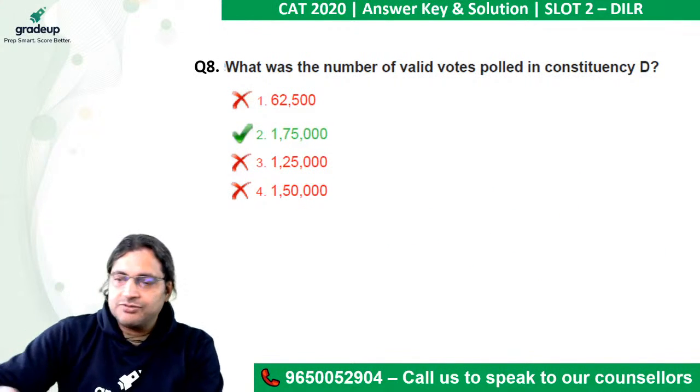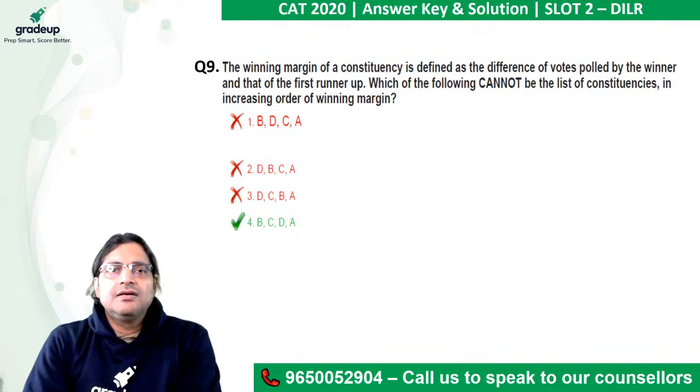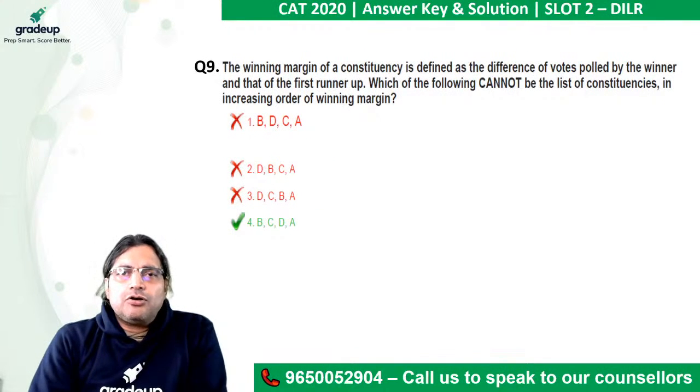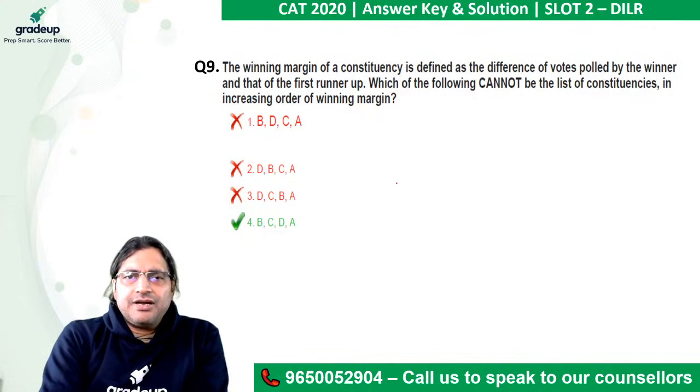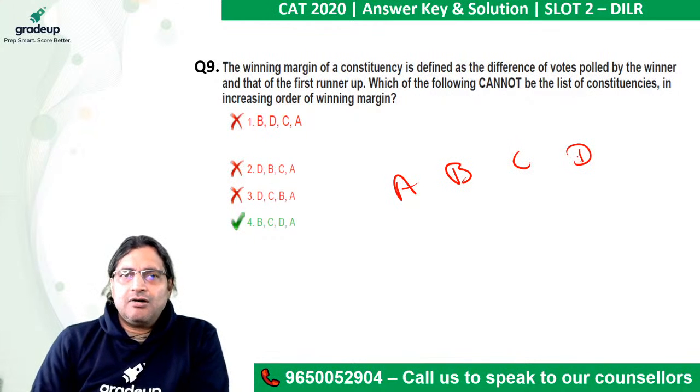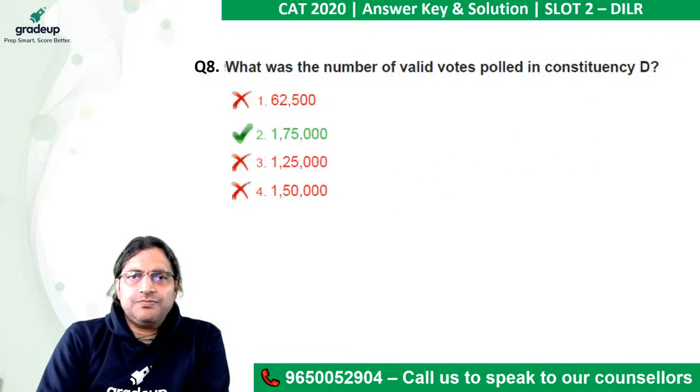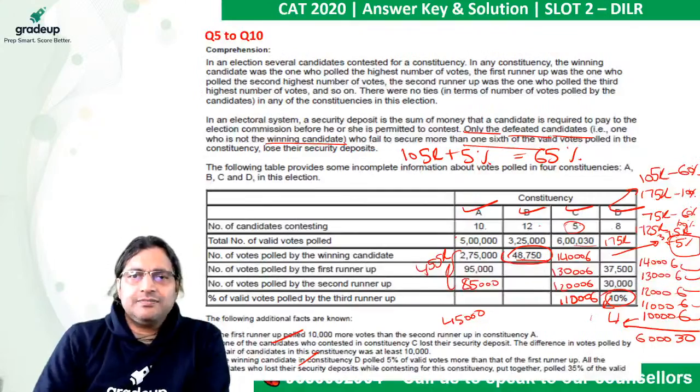Let's move to the next question, and that question is: the winning margin of a constituency is defined as the difference of votes polled by the winner and that of the first runner-up. Which of the following cannot be the list of constituencies in the increasing order of winning margin? So we have to get the winning margin for A, B, C and D. We again need to get back to the data.